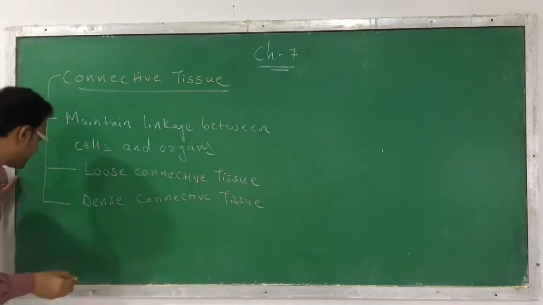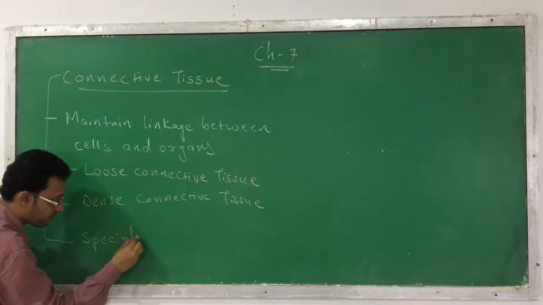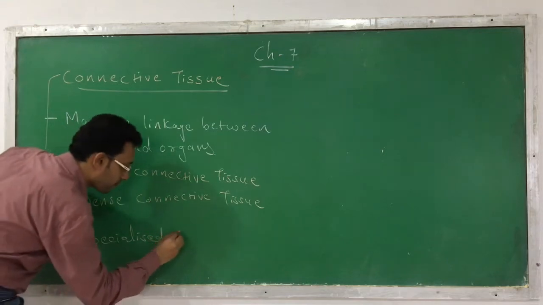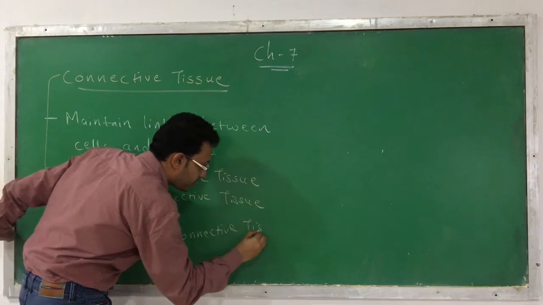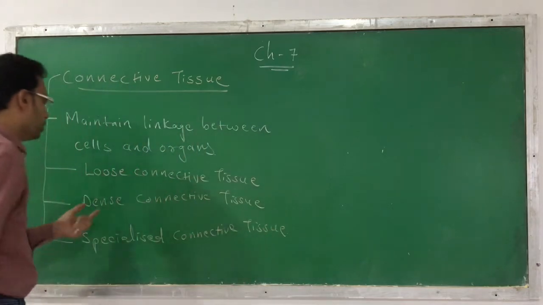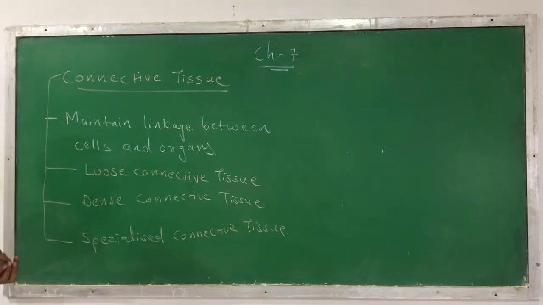And the third one is called specialized connective tissue. So these are the 3 types of connective tissue: loose connective tissue, dense connective tissue, and specialized connective tissue.